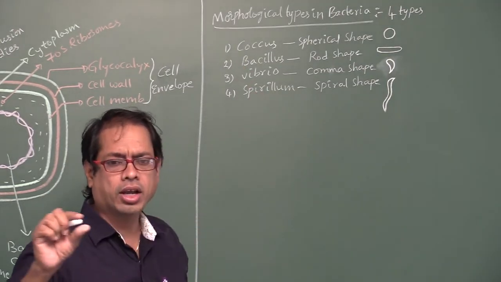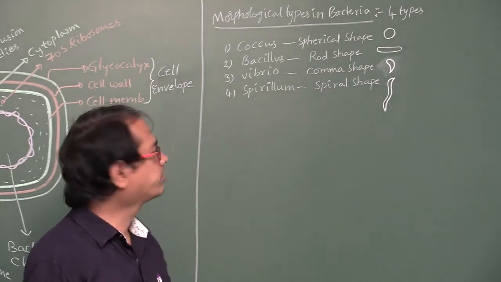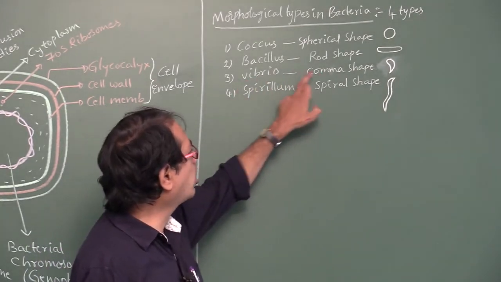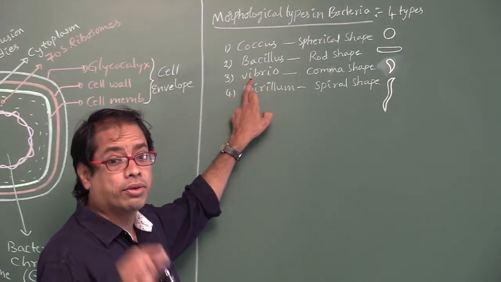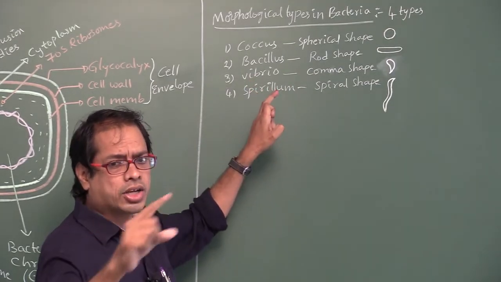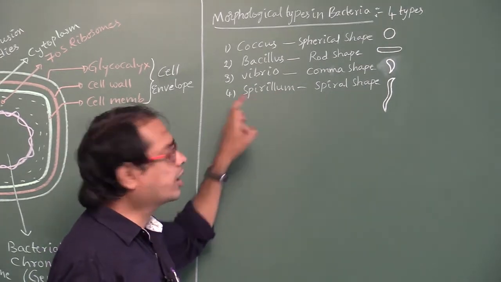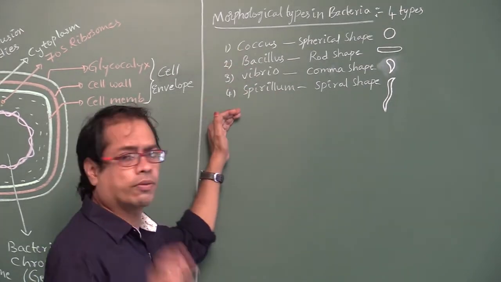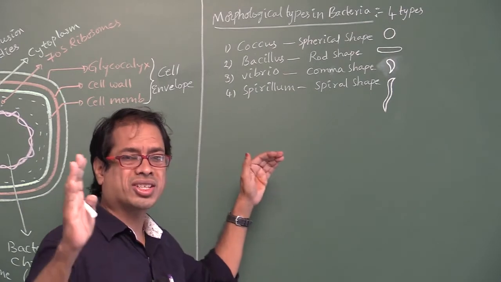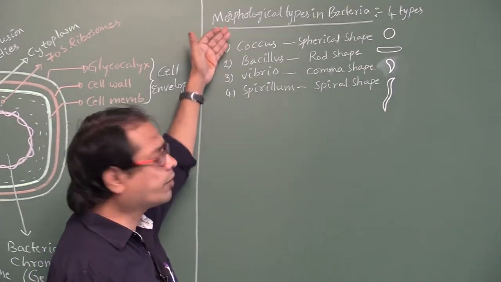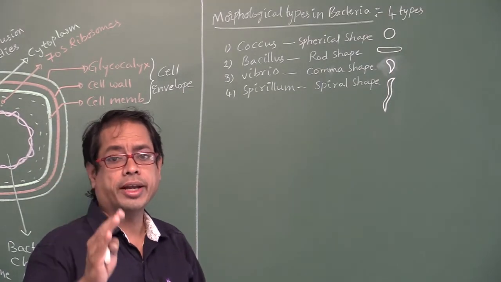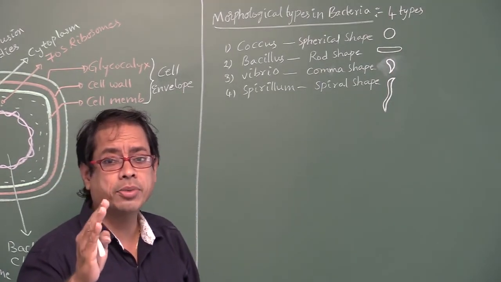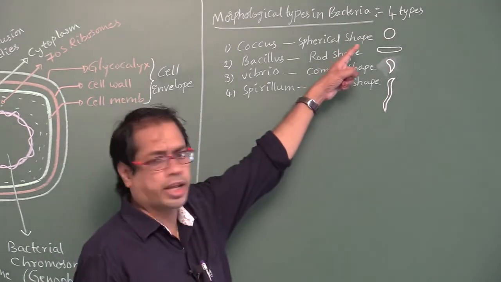Rod shaped bacteria called bacillus. Comma shaped bacteria called vibrio. Spiral shaped bacteria called spirillum. Total how many types? 4 types. So based on the structure, based on the morphology, types of bacteria means 4 types. Number of morphological types in bacteria, 4 types.